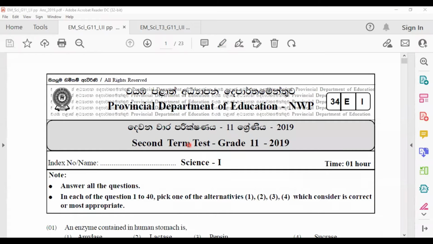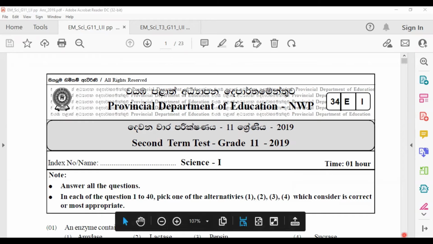Today we are going to discuss a second term test paper of grade 11. We will see the first question.